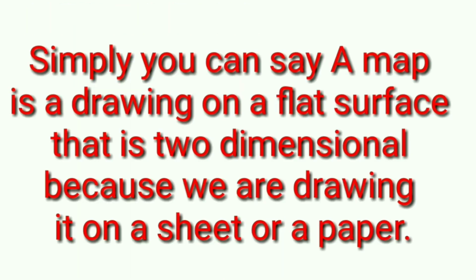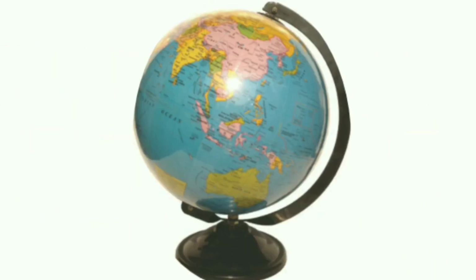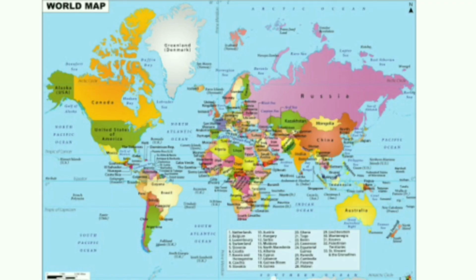Simply you can say a map is a drawing made on a flat surface, which means it is an image which is related to our globe. That means whether it may be country, state or world map, we are drawing that on a flat surface, on a paper, on a sheet. It is a map.